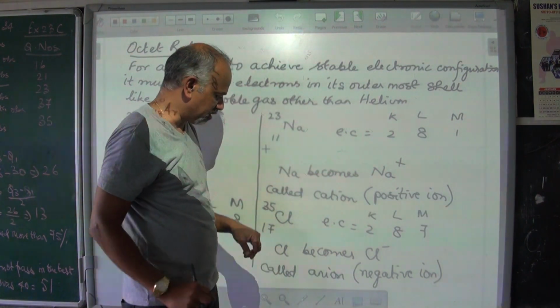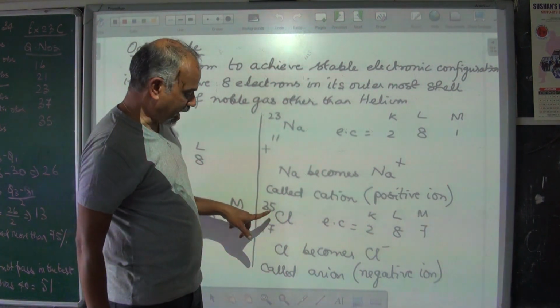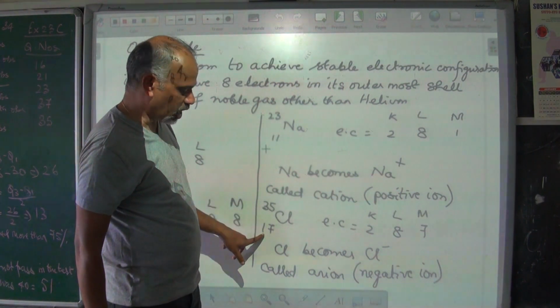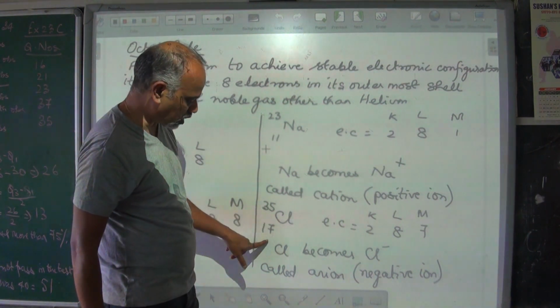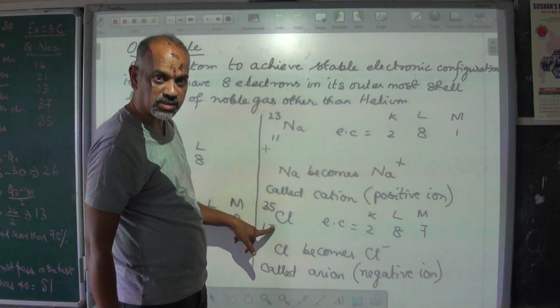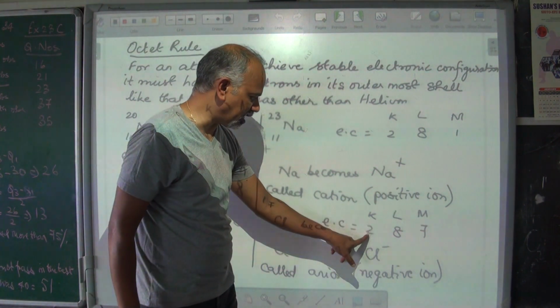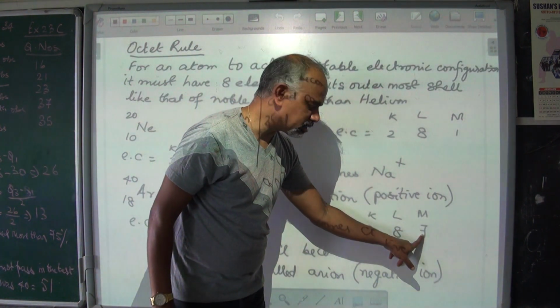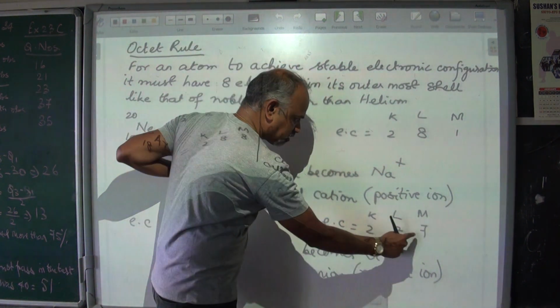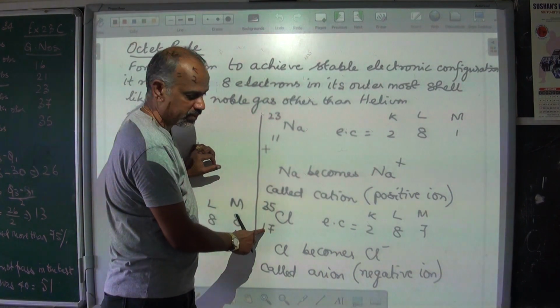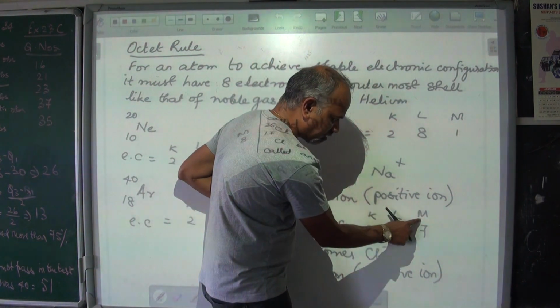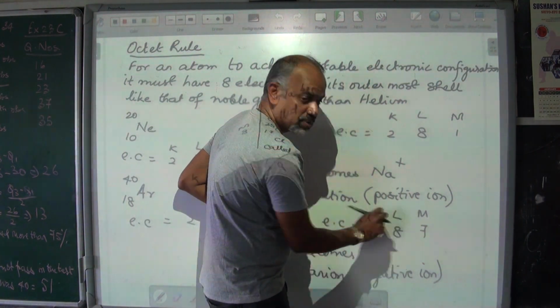Look at the second example. Chlorine has mass number 35, atomic number 17. It has atomic number 17 means number of electrons are 17. Arrange this. Electronic configuration is K shell has 2, L has 8, M has 7. 2, 8, 7, if you add, you get 17. Now look at this. This is the outermost orbit. It's not completely filled.